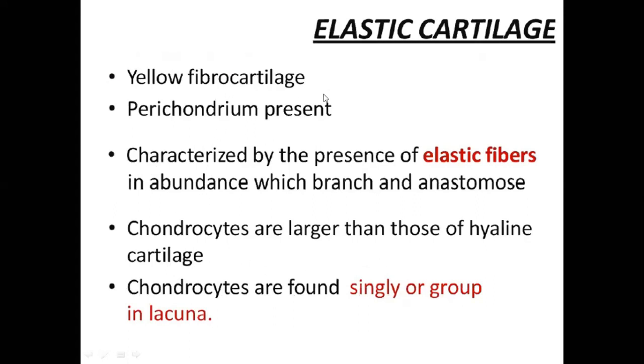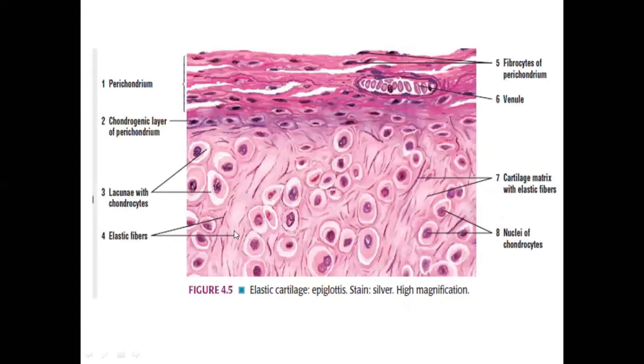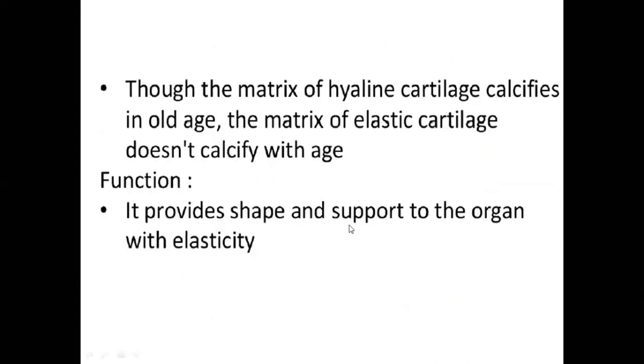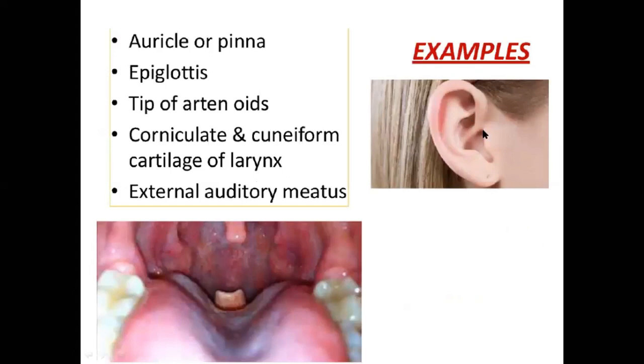So this is the slide of elastic cartilage. There is abundance of elastic fiber. These are the elastic fiber. Chondrocytes are arranged in group and surrounded by perichondrium. That is the presence of perichondrium and abundance of elastic fiber. So it is elastic cartilage. What is its function? To support and to give elasticity to the organ, such as external ear, external auditory meatus, epiglottis. These are the locations of elastic cartilage.